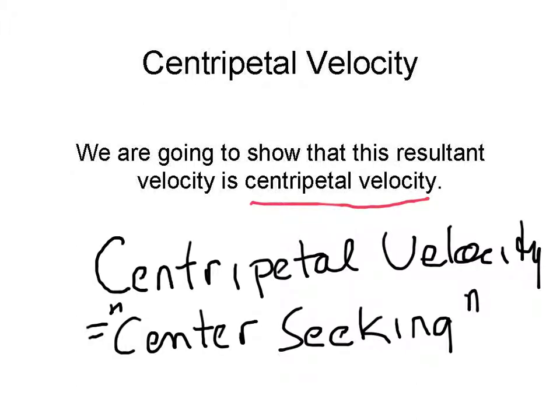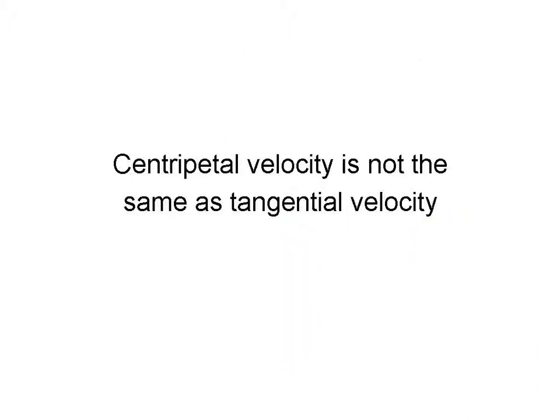Now we're going to start on centripetal velocity. We're going to show that this resultant velocity is the centripetal velocity. Centripetal velocity is a center-seeking velocity. And we need to spend a little time on it because this particular topic is hardly spoken of at all in physics texts. Centripetal velocity is not the same thing as tangential velocity.